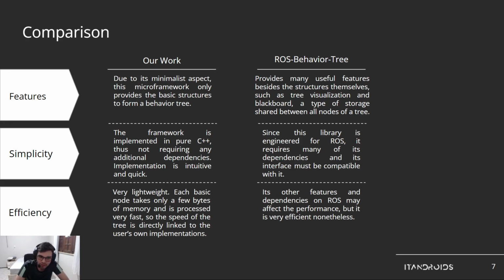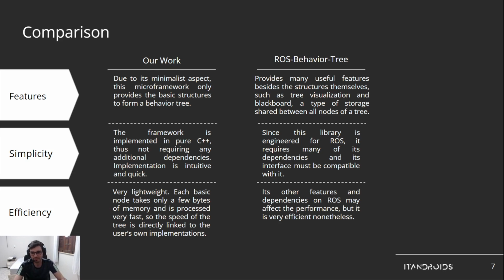So, in terms of features, it is important to emphasize that our framework is a micro framework, meaning it's minimalist. So we only provide the basic structures and functions to form a behavior tree. We don't provide anything else. ROS Behavior Tree, on the other hand, is a much more complete framework. It provides a graphical interface, Blackboard, debug features, etc. So in terms of features, ROS Behavior Tree is more complete because our purpose is to make a minimalist behavior tree framework, a micro framework.